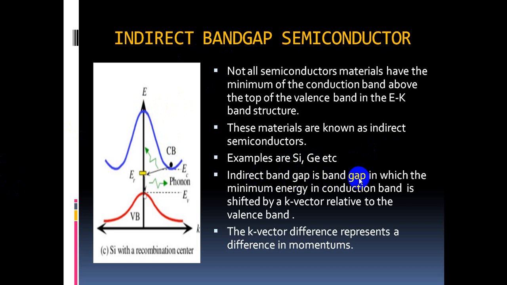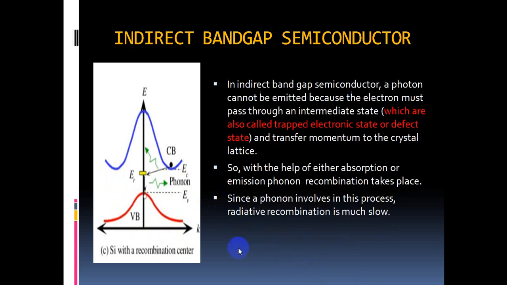In an indirect band gap, the minimum of the conduction band is shifted by a k vector relative to the valence band. The k vector difference represents a difference in momentum. The k vector always represents momentum.